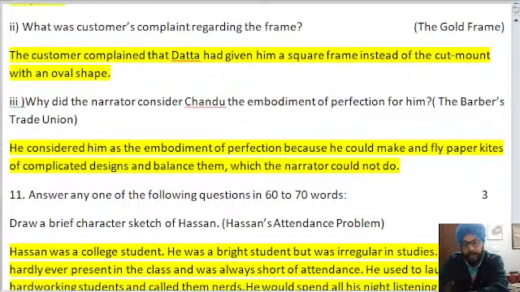To open both the papers, the links are in the chat section. The Punjabi paper that we have solved today, and the English paper link is also given. So it is your homework to solve both the papers completely. And the students who had already solved the objective questions in the class can solve the remaining big questions.